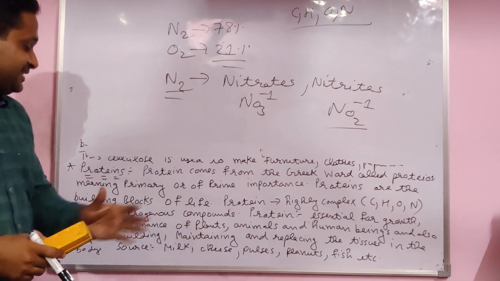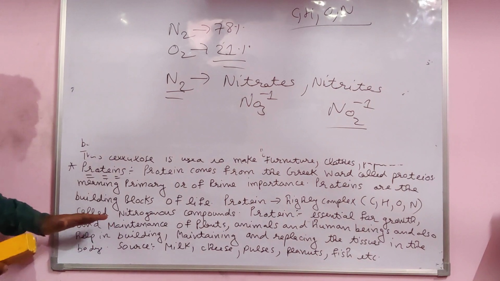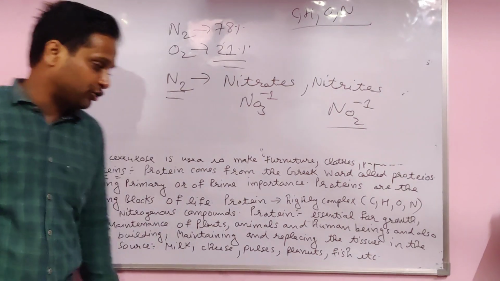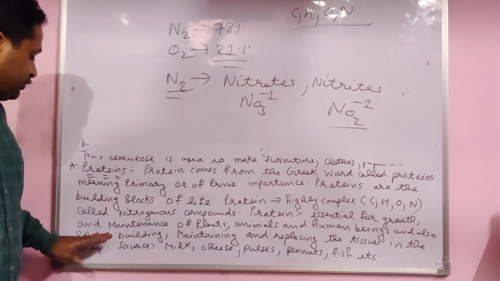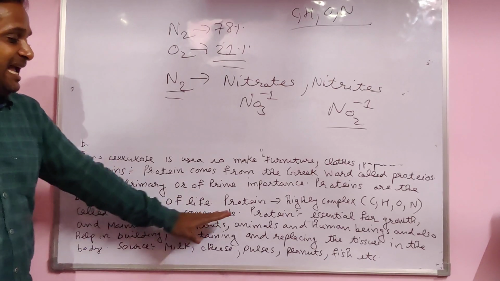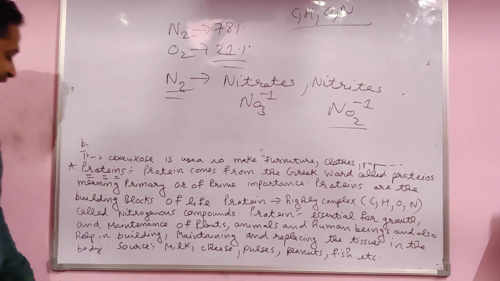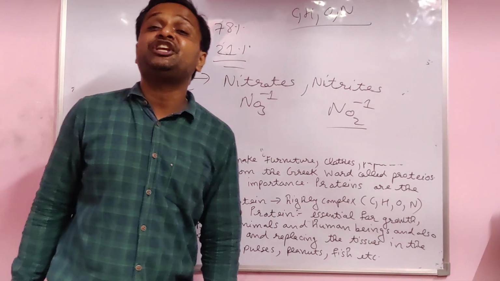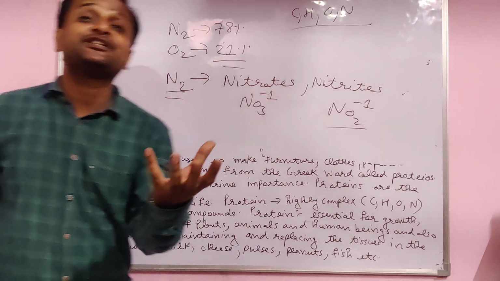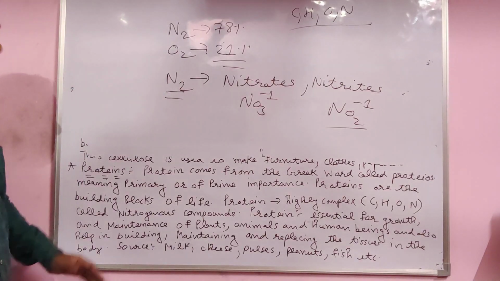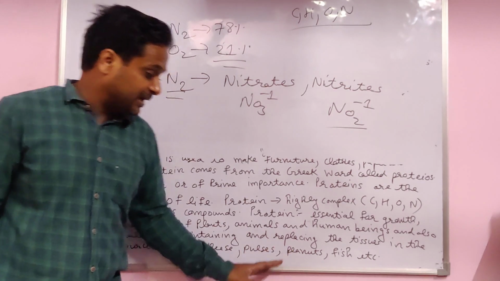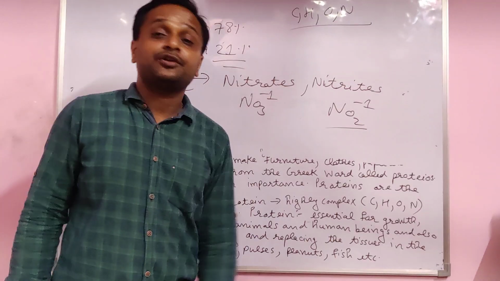Protein is essential for growth and is also called a nitrogenous compound. It is essential for growth and maintenance of plants, animals and human beings, and helps in building, maintaining and replacing tissues. Tissue is a group of cells. It also repairs wear and tear cells. The main sources are milk, pulses, peanut and fish.